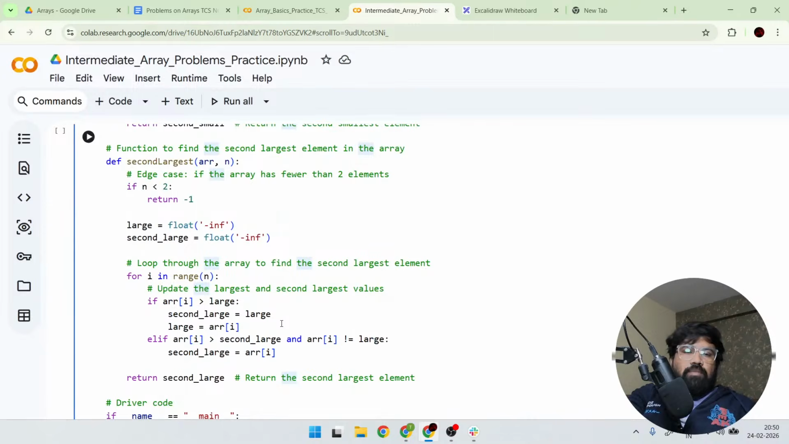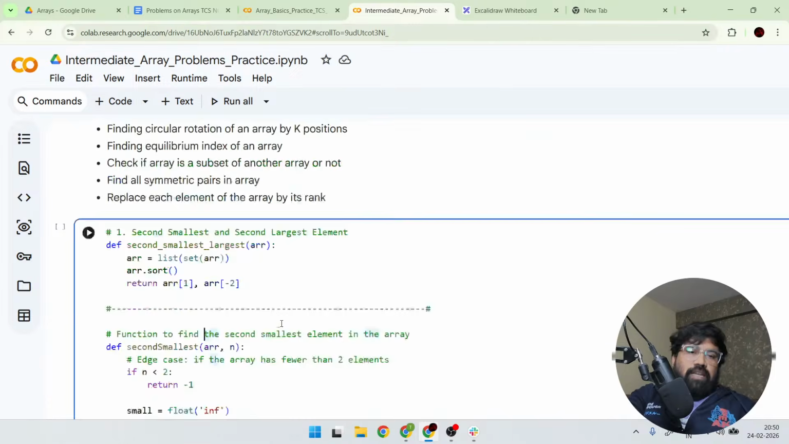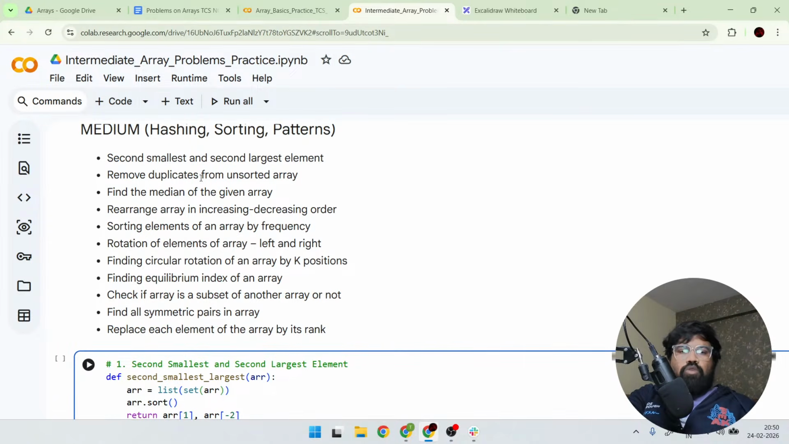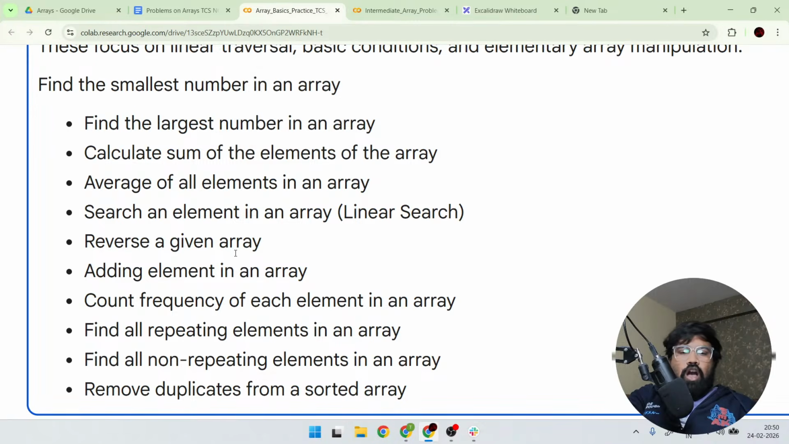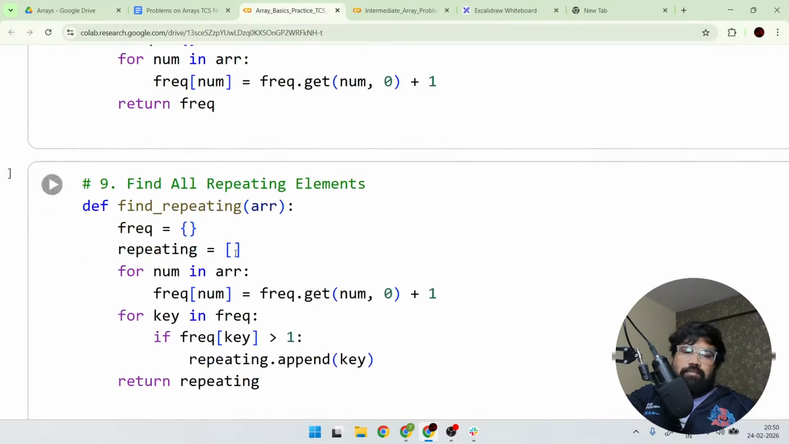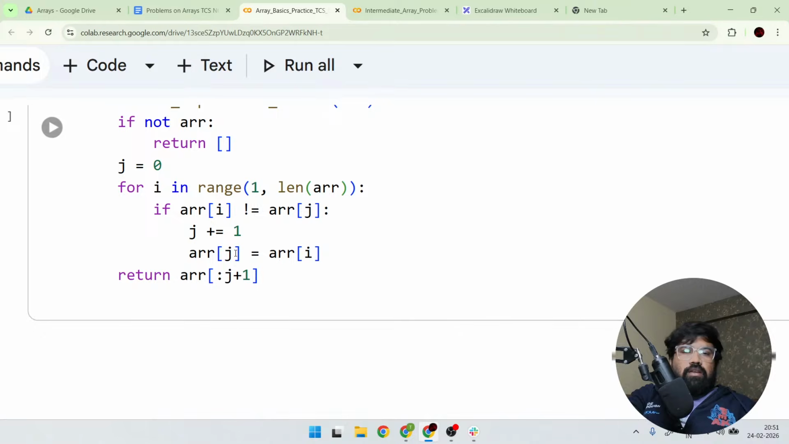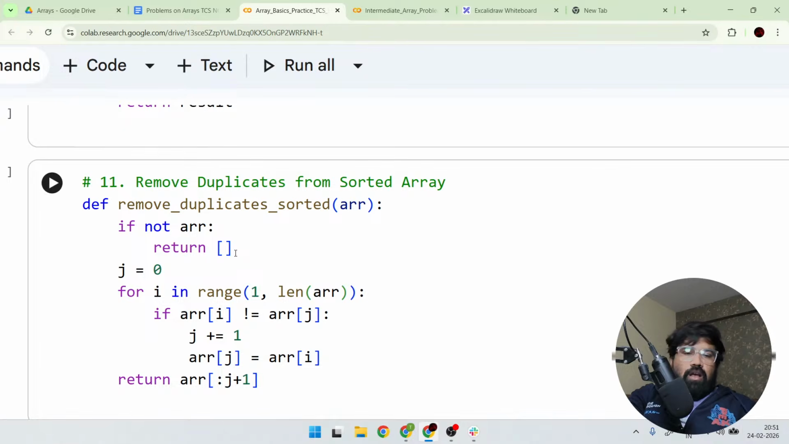Okay. So similarly, let's see the second question. What is the second question in the intermediate? Remove the duplicates in an unsorted array or sorted array. First we will see how you guys will do sorted. Okay. So guys, here see how I have done it. Removing duplicate elements in a sorted array is nothing but simply using one for loop without using any extra array.